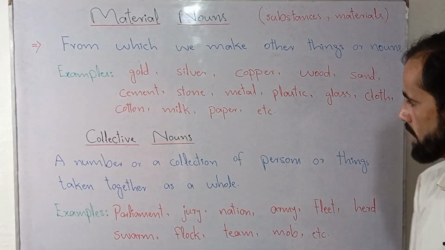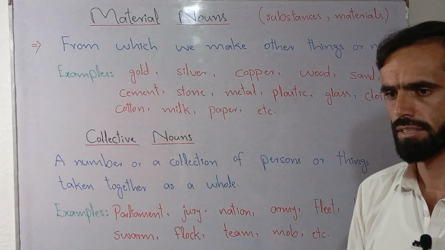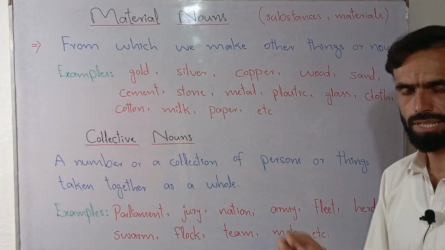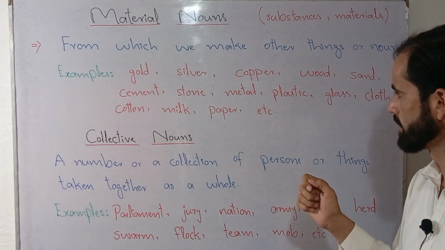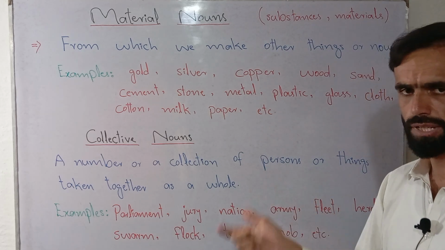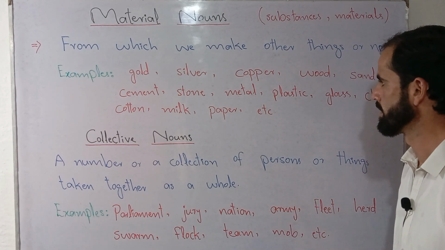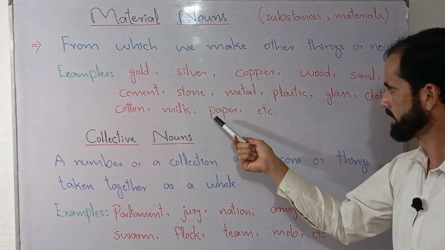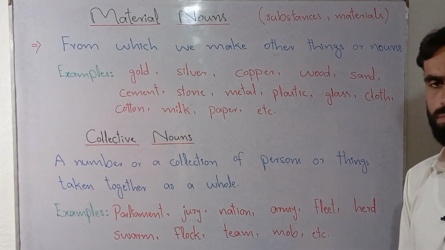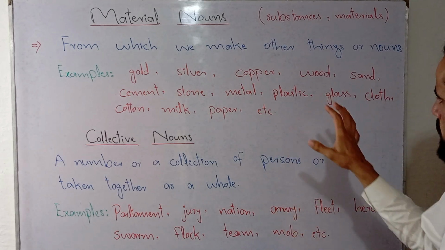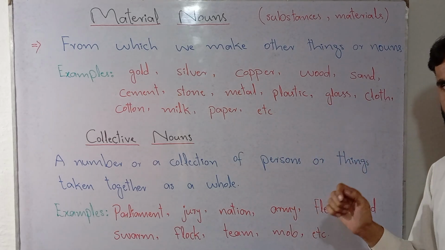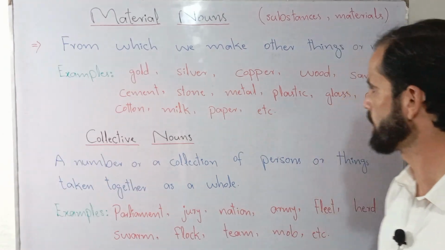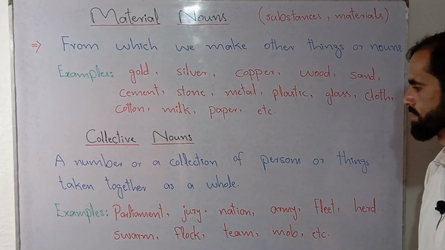Milk is also a material noun. Milk can be used, or it can be transformed into different other things. Let's suppose we can make yogurt, buttermilk, whey, curd, or even ice cream, etc. from milk. Paper is also a material noun. We can use paper to make different new things. So in this way, nouns that could be used as raw material in order to make new things will be known as material nouns.